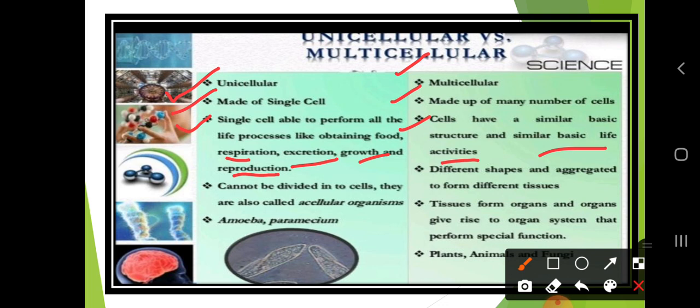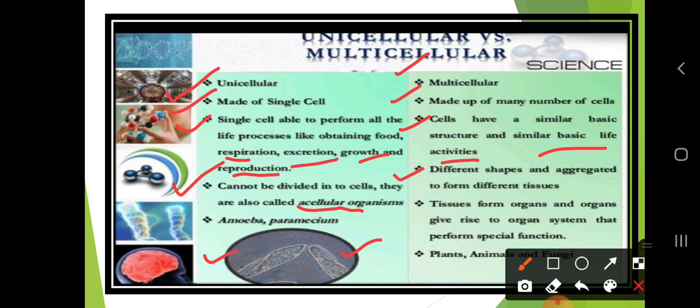When we talk about the unicellular, they cannot be divided into cells. They are also called acellular organisms. That's why they are not divided into many cells, and that's why they are called acellular organisms. Whereas in the multicellular, cells of different shapes aggregate to form different tissues. What are the examples of unicellular? That is the amoeba and the paramecium.